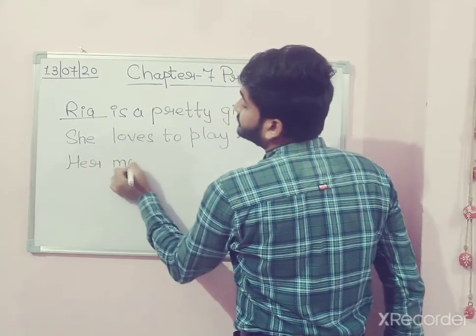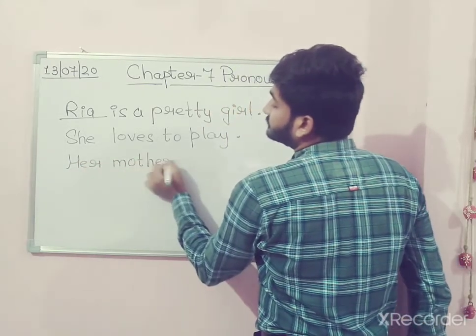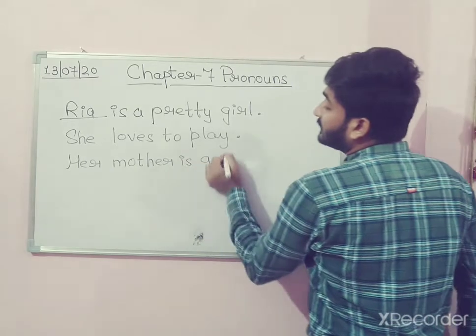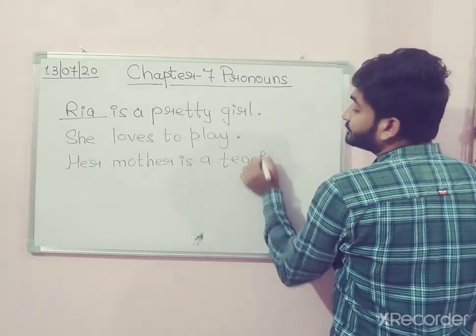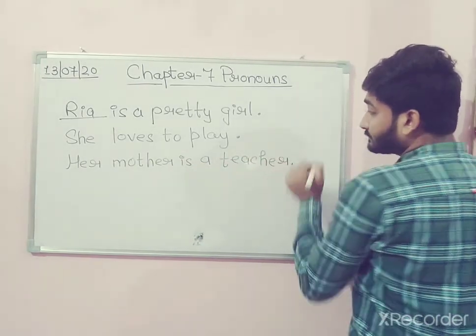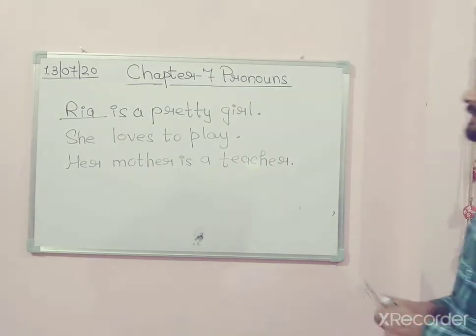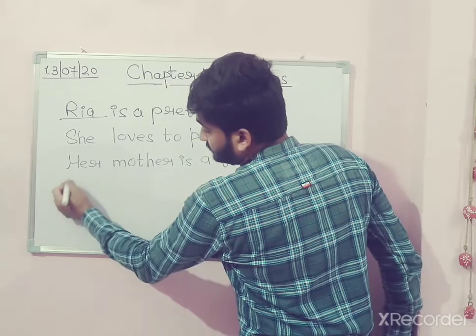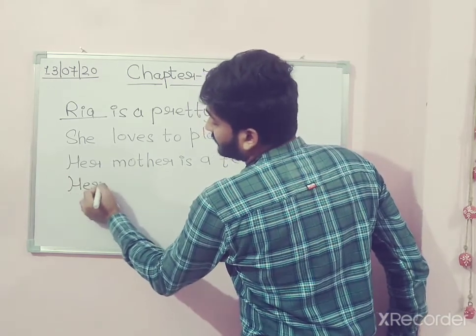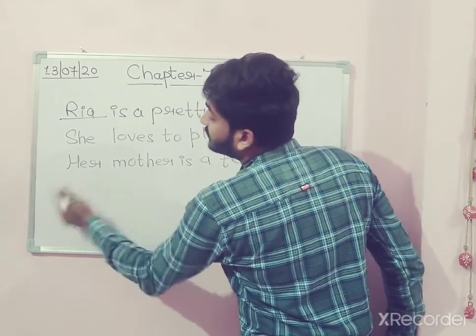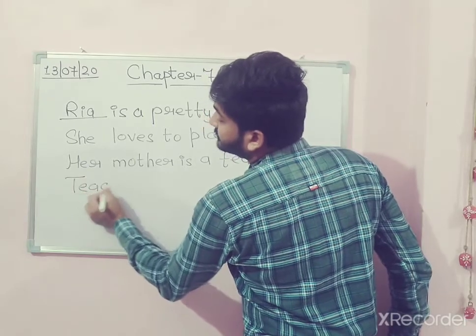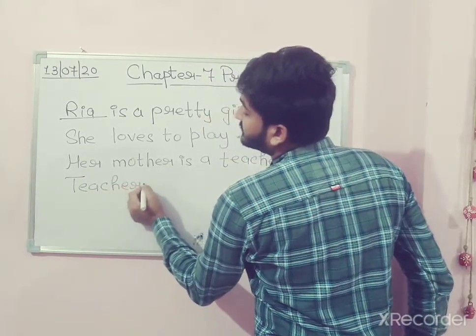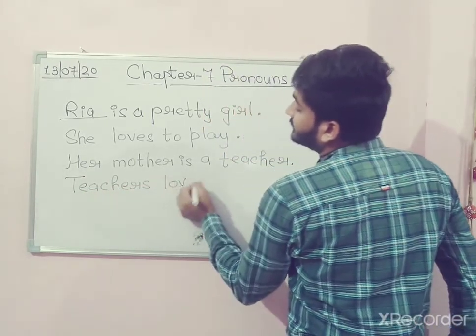Her mother is a teacher. Teachers love her.